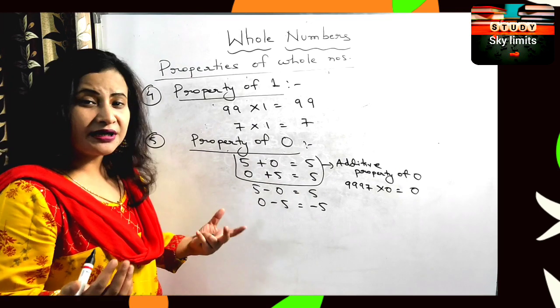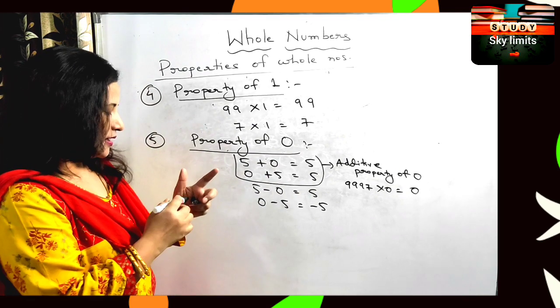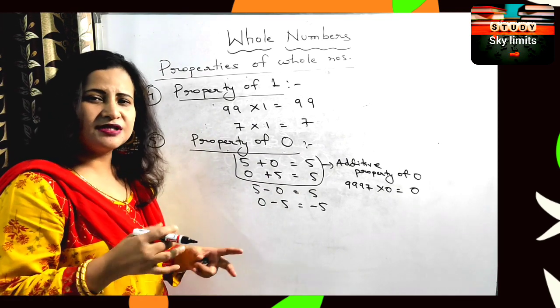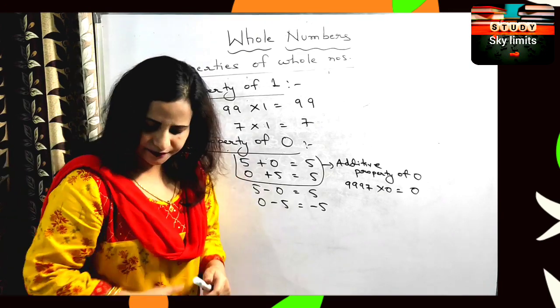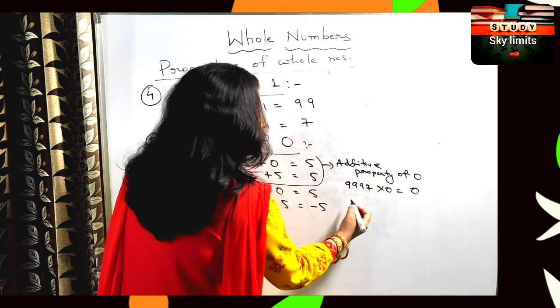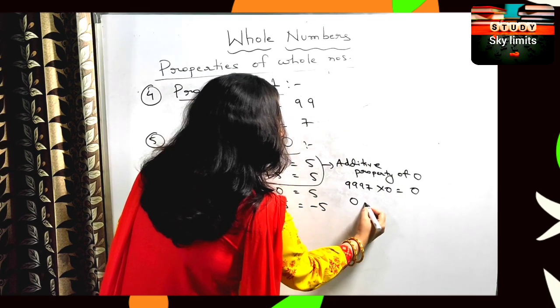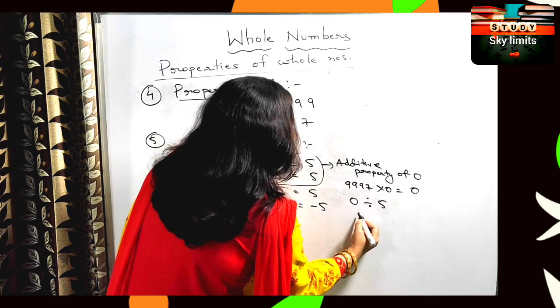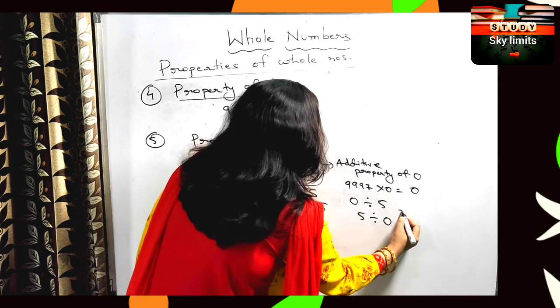Now, what about division? Division by 0 and 0 by something. Let me write here: 0 divided by 5 and 5 divided by 0.